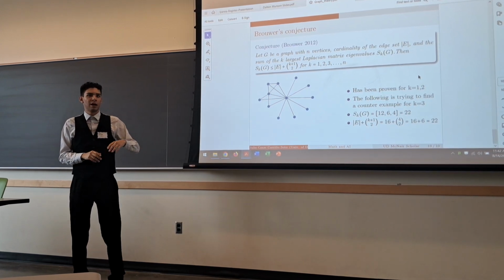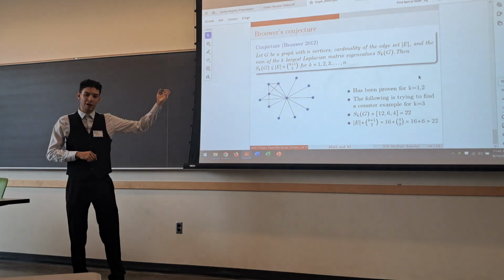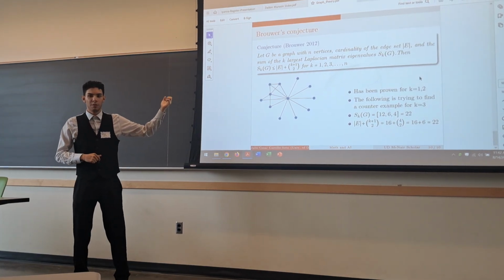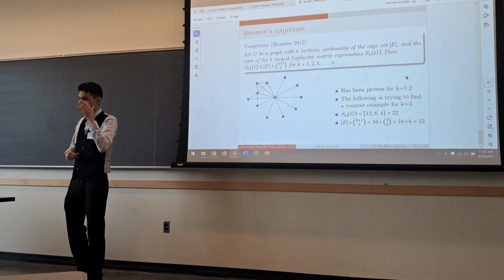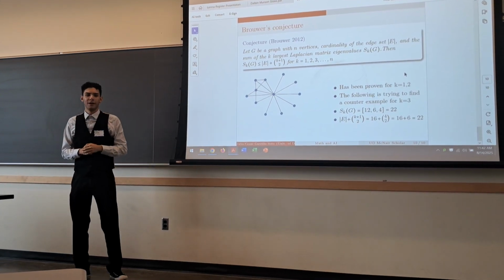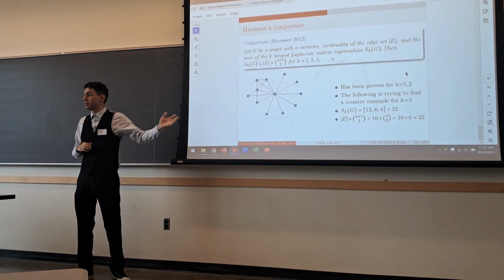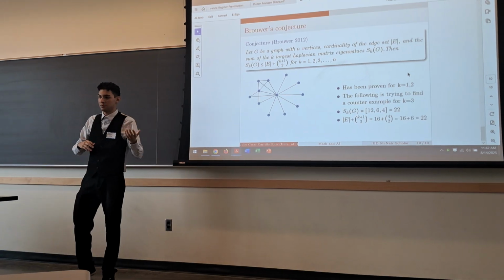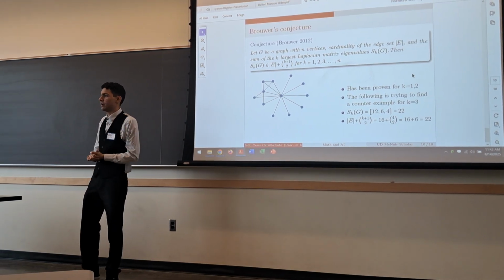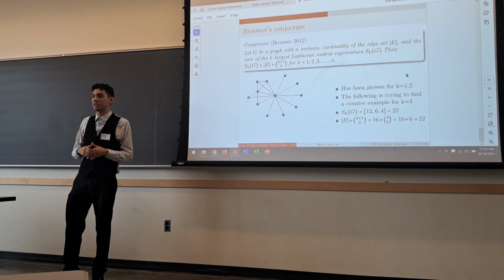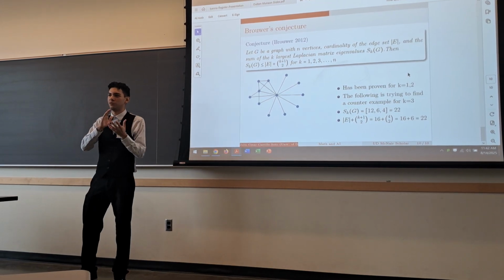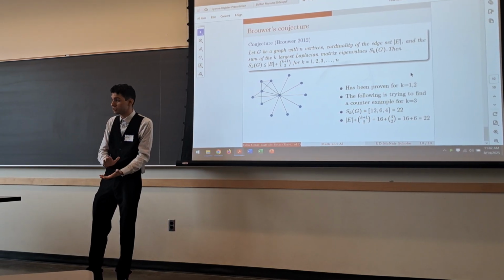We managed to get the output of the left graph on 12 vertices, which has the 3 largest Laplacian eigenvalues summing to 22, and with edge set size 16, and k plus 1 choose 2, in this case 4 choose 2, equals 6, we managed to obtain equality as well. Again, right off the cusp, but unfortunately we were not able to find a counterexample for the energy conjecture or Brouwer's conjecture.